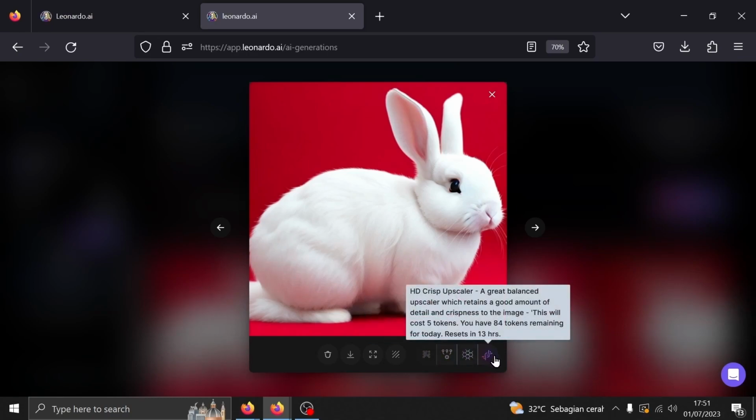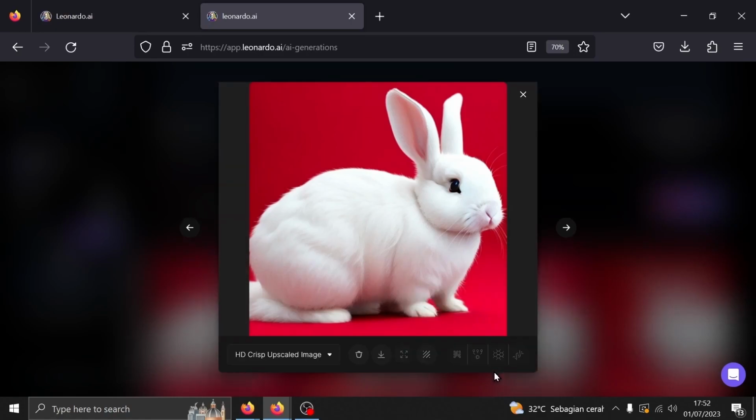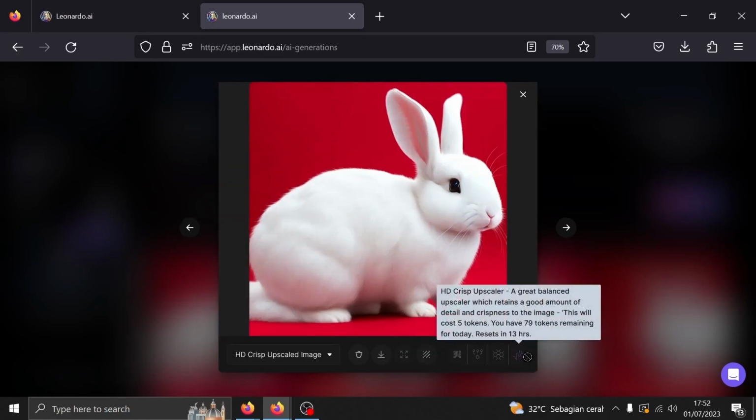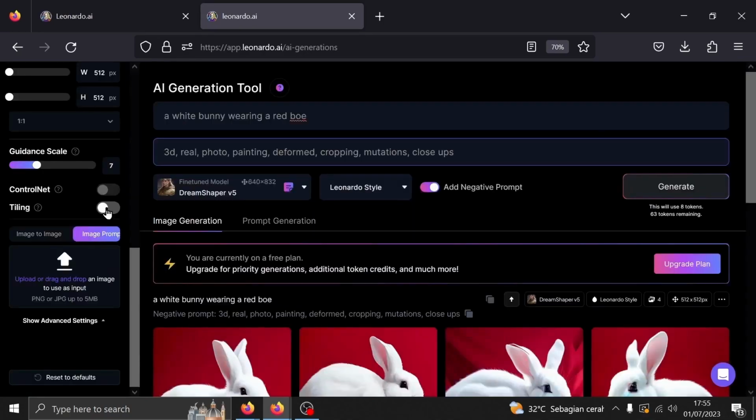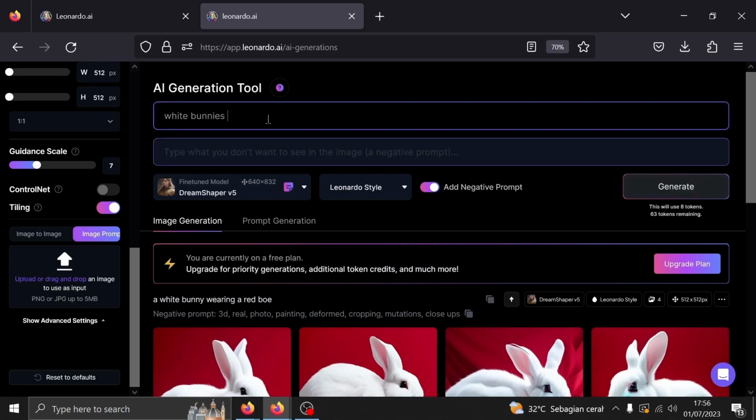But for now, I'm just going to use the HD Crisp Upscale. Just click on the Upscale icon. You can then download the upscaled version of the image. If you toggle the tiling button on, the images will be generated in a way where each image will connect to itself if you duplicate it. Basically, a pattern. I'm also going to just use a simple prompt and a little bit of the negative prompt.